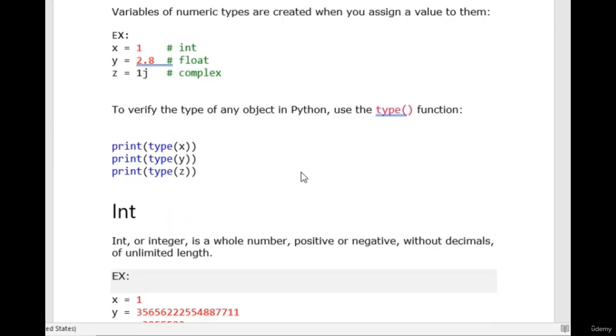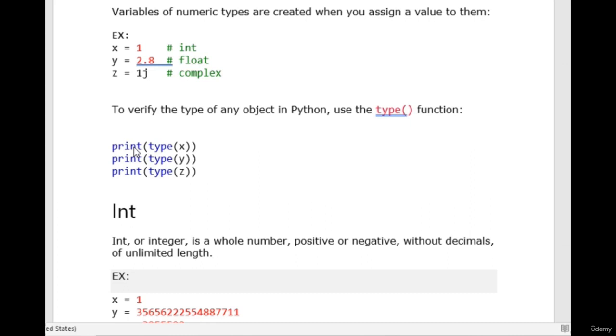This type function, you use it when you want to check if a variable is integer, float, or complex. You have been given something and you don't know what the variable holds. At that time you can just give type, and type will tell you what is printed inside x. Is it an integer? Is it a float? Or is it a complex value?